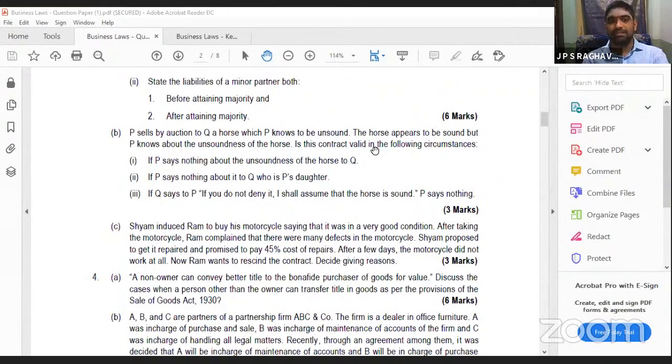But in the second case, P says nothing about it to Q, who is P's daughter. He is selling it to his own daughter. Here, P is in a fiduciary position. Fiduciary means responsible position. Whenever he is in a responsible position, definitely he has to tell. Okay, very good.